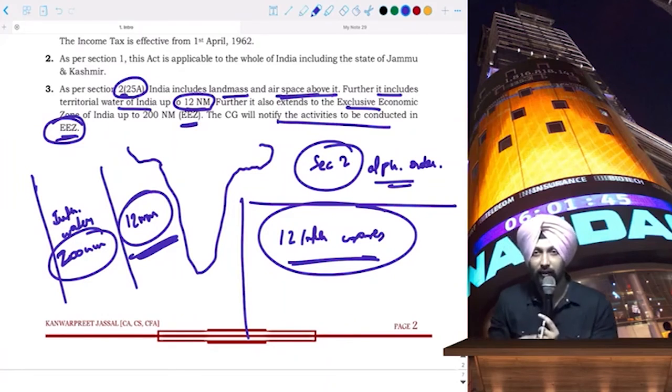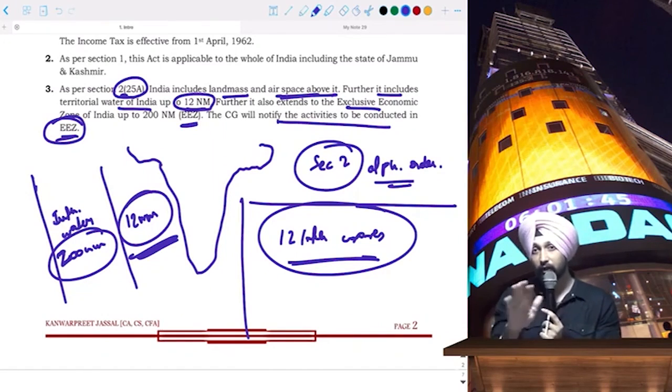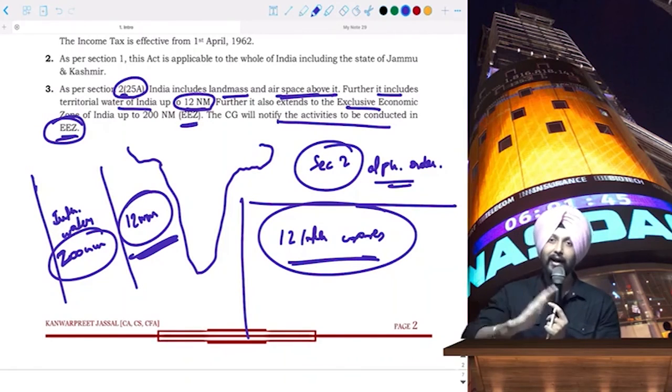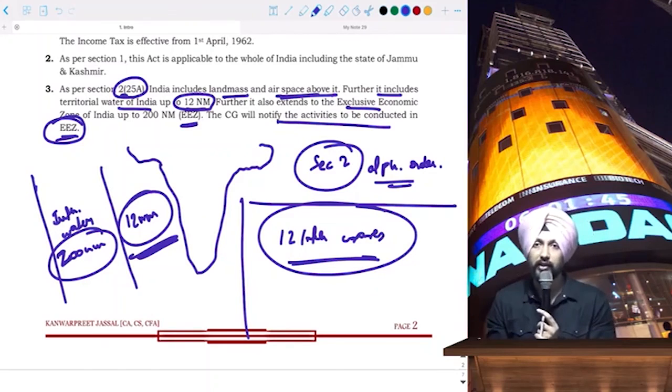So I love this interlinkage between the two. I don't love markets going down; it impacts my advisory business. But yes, I love the fact that I'm able to link this and teach my students about it.